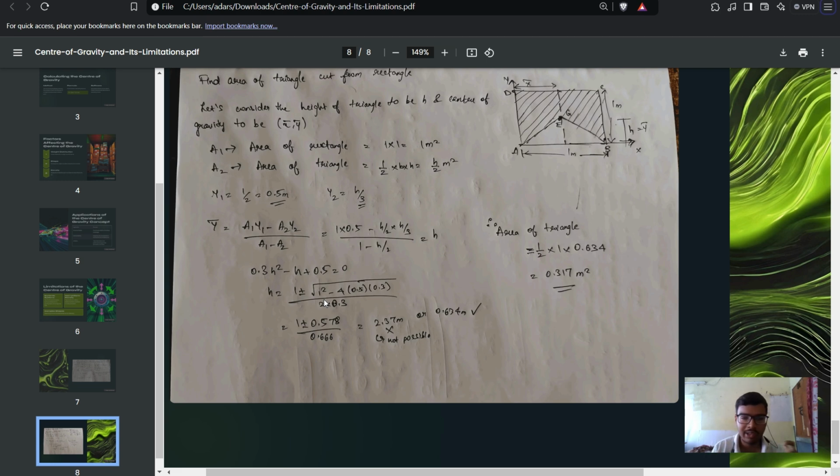We solve the respective equation, and it turns out to be a quadratic equation. After solving, we get two answers, which are 2.37 meters and 0.634 meters. 2.37 meters is not possible because the overall length of the square is 1 meter. Hence, we'll neglect that answer and go with 0.634 meter. We find the area of the triangle to be half into 0.634 into 1, which is 0.317 meter square. And that's it.